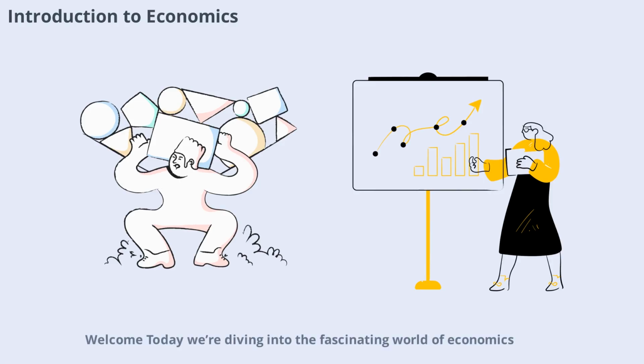Welcome. Today, we're diving into the fascinating world of economics, focusing on the relationship between microeconomics and macroeconomics. These two branches might sound similar, but they actually look at the economy from very different perspectives. Understanding how they connect helps us see the bigger picture of how markets, businesses, and governments interact. Let's start by briefly defining each field before exploring how they influence each other and why both are essential for understanding economic realities.